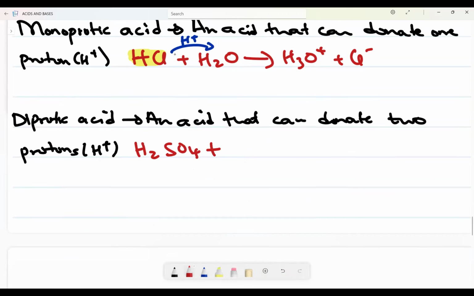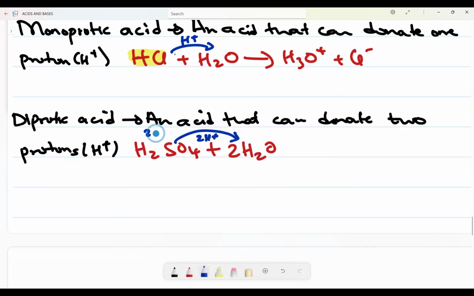When it reacts with water, each water molecule, it means now we're going to need how many water molecules? Two water molecules. Why? Because this one can donate 2H plus. It can donate 2H plus, meaning we need two water molecules, because if we have one water molecule, it won't react. So we need two water molecules so that each can acquire a proton.